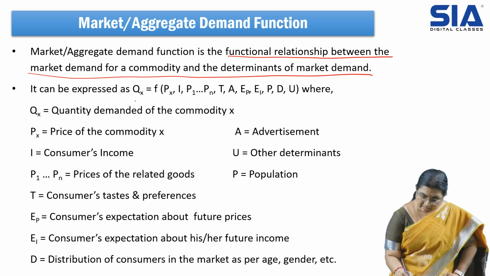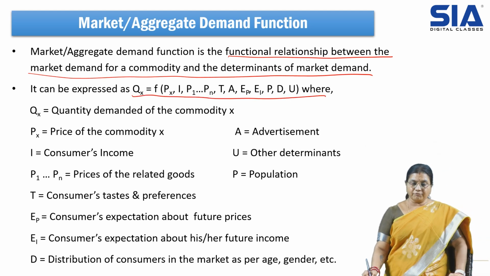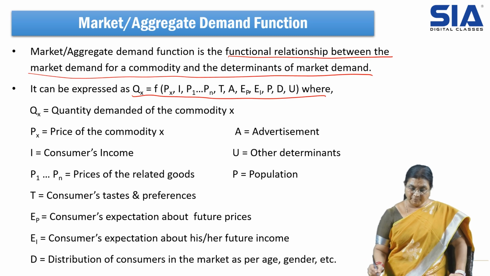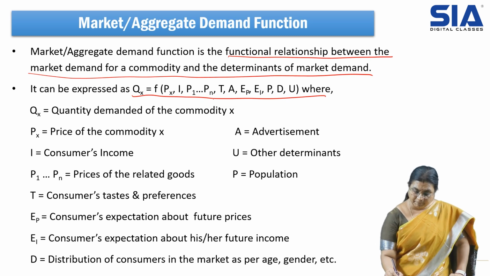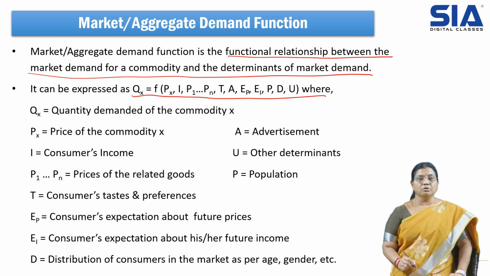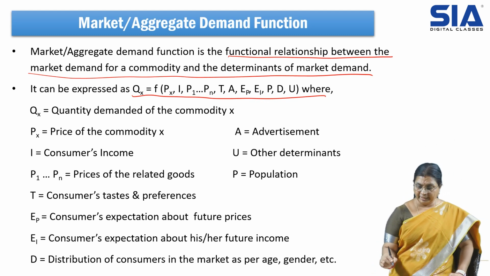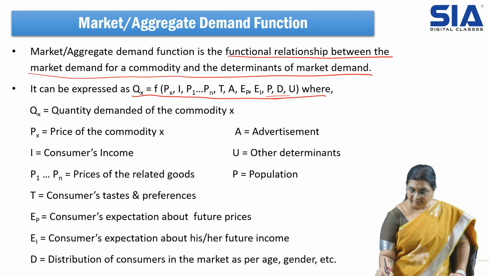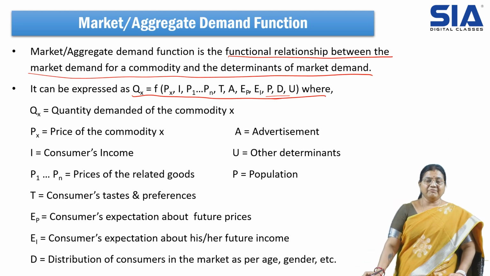So it is expressed in the same way, that is QX, quantity of commodity X, a function of PX, I, P1 to PN, T, A, EP, EI, P, D and U. So it sounds like some differences are there between individual demand factors and market demand factors.